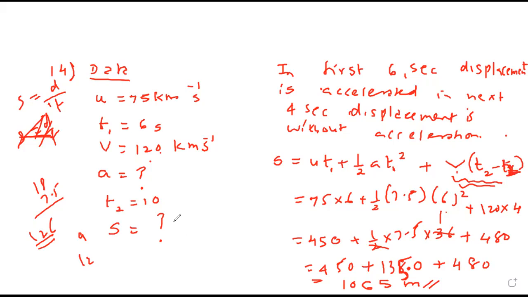This is a difficult sum, not easy, but did you understand the concept? The first 6 seconds acceleration, the second, 4 seconds uniform. I was thinking T2 minus T1, I told this formula. Sorry, it is T1, I will write it properly.